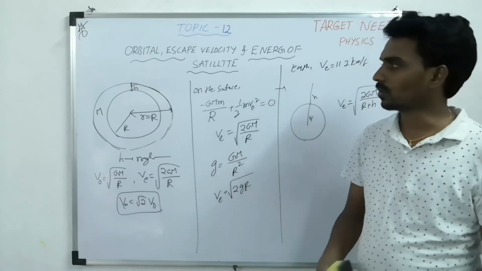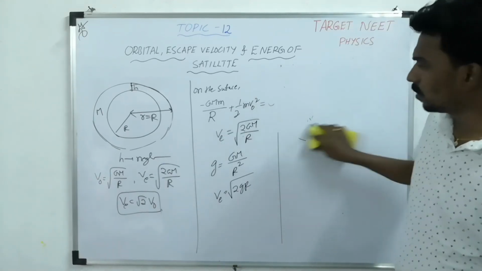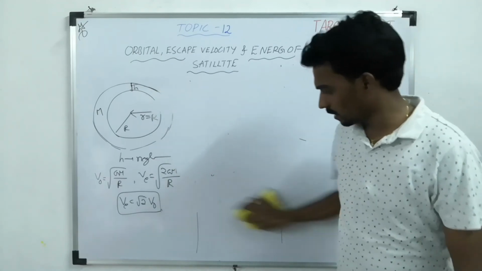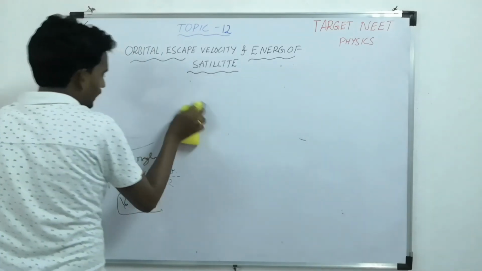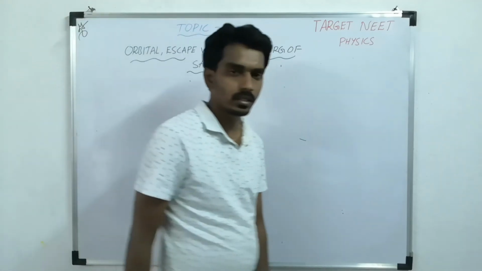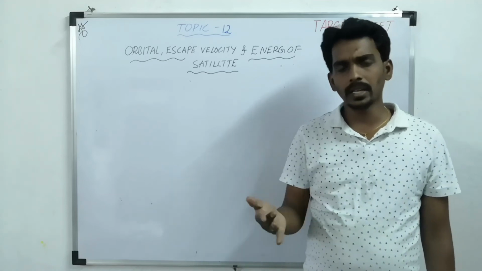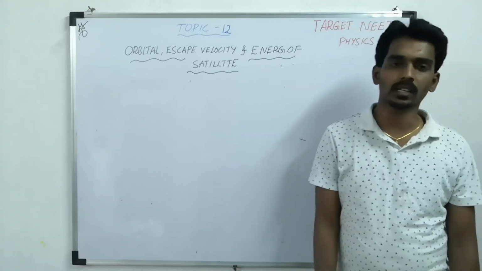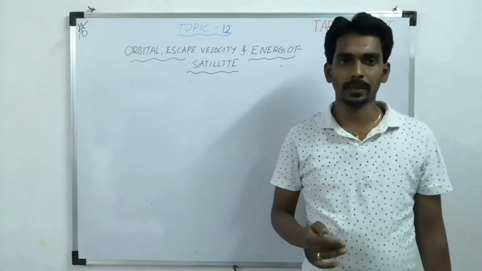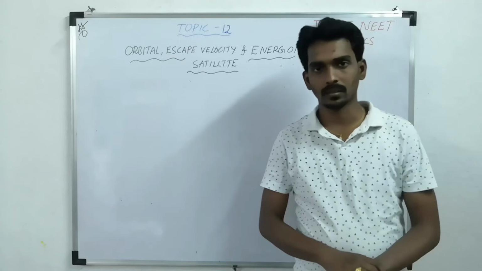So that is how we solve the questions based on escape velocity. Let us take one or two questions which were given in previous entrance exams, so that you will understand what kind of questions come exactly and how to apply the formulas we have studied. So the simple way: understand the formula, manipulate it if needed, and then go for the calculation. It is a simple and easy concept, just remember the formula and do it carefully, but it is one of the most important topics in gravitation. Thank you.